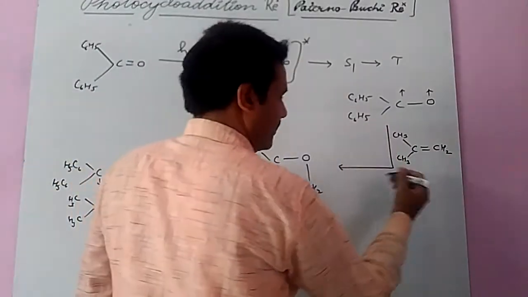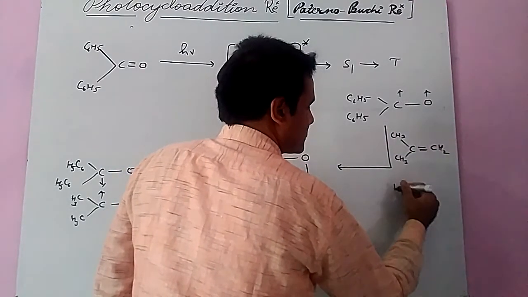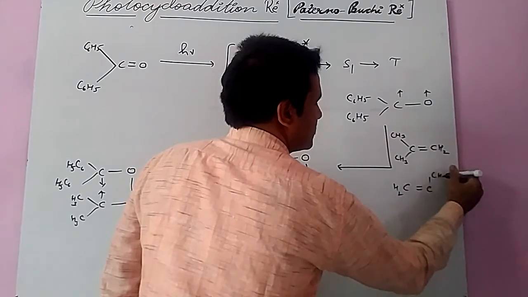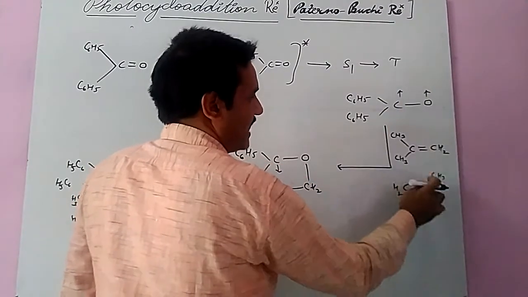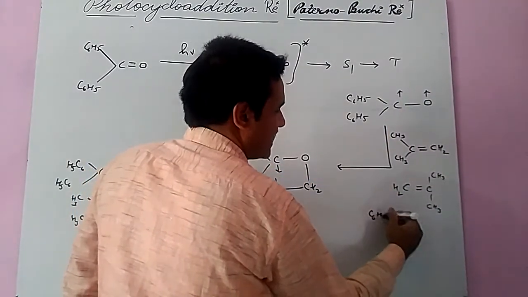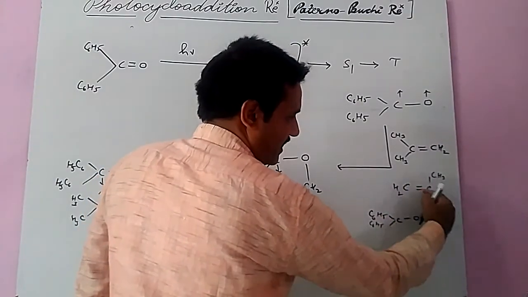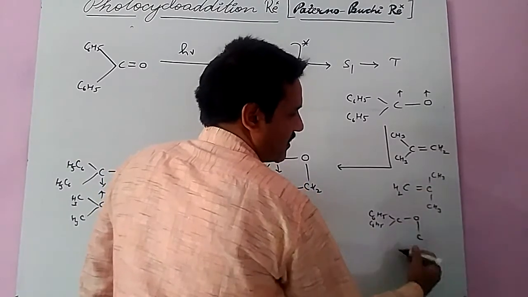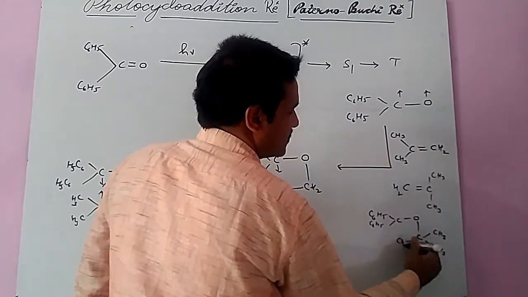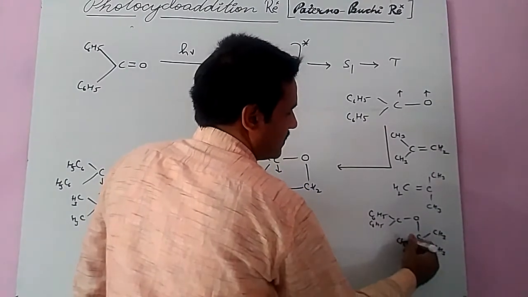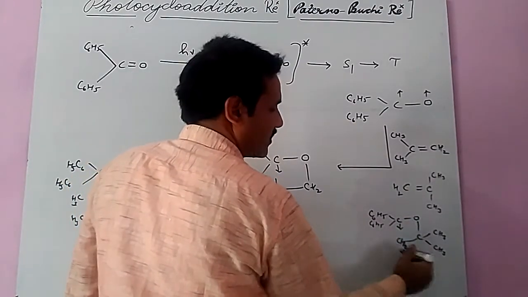Another possibility is the opposite orientation: C, here CH2, double bond C, CH3 and CH3. In this system, if the ground state alkene is attached this way, it converts into this form: C6H5, C6H5, CO, attached by C, a very low possibility because the bulky CH3 group is there, and CH2. Then again there is an electron here and an electron here.